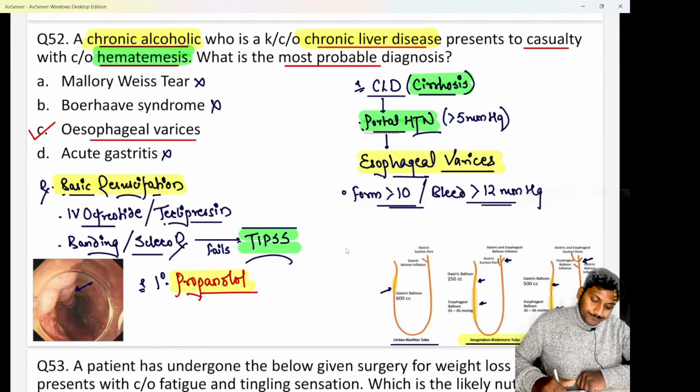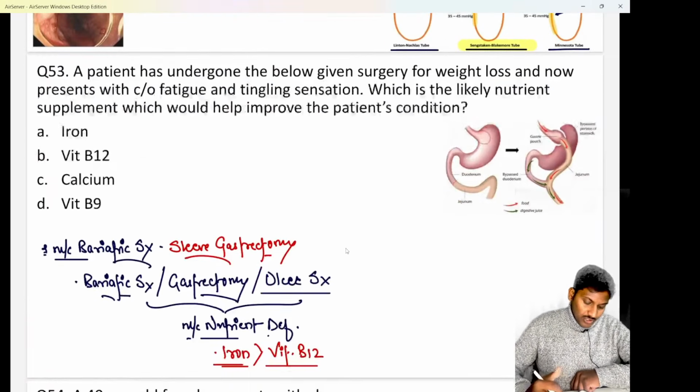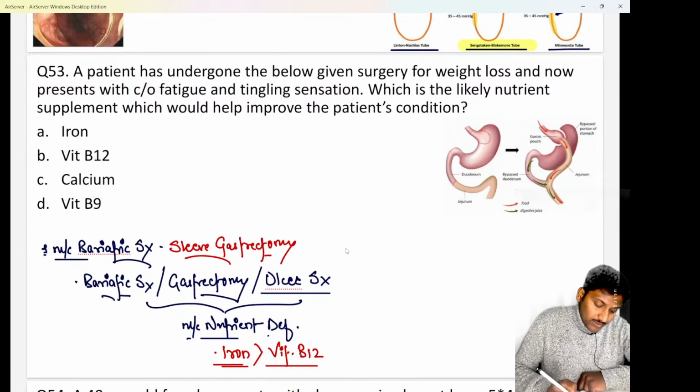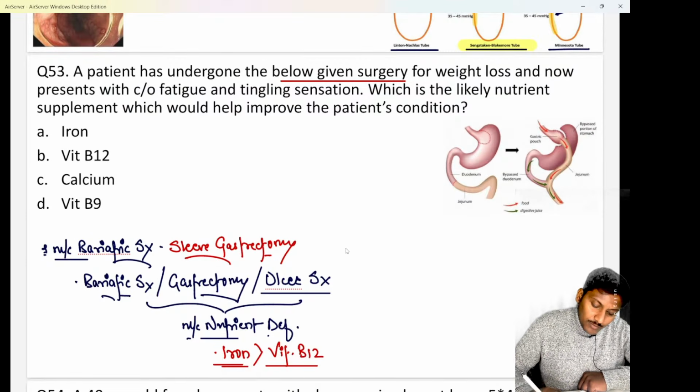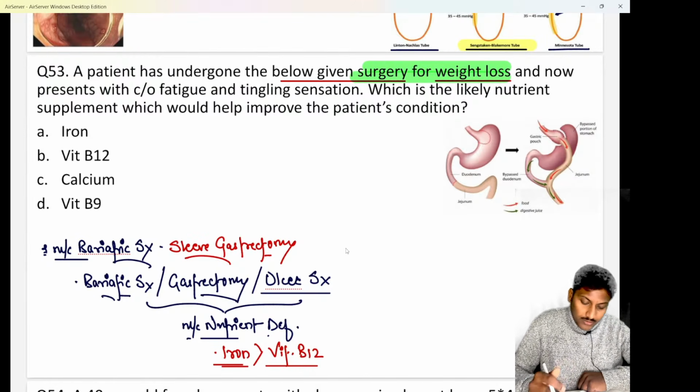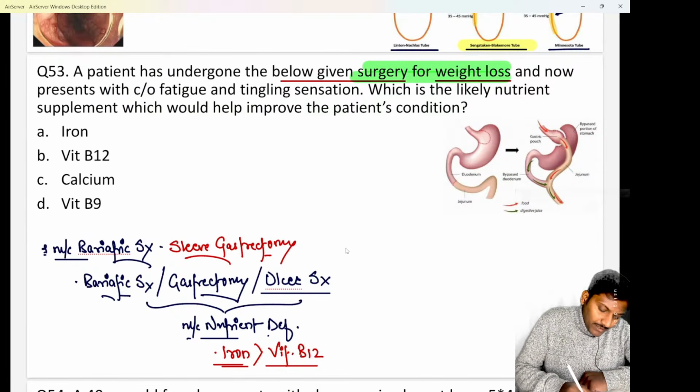Hopefully clear. Next important, let's talk about question number 53. This question says a patient has undergone the below given surgery. Let me know the name of the surgery in the chat box. They are saying that the patient has undergone the surgery for the purpose of weight loss. Any surgery done for weight loss is known as a bariatric or metabolic surgery. Now the patient starts complaining of fatigue along with tingling sensation in the periphery. What is the likely nutrient supplement which would help improve the patient's condition?